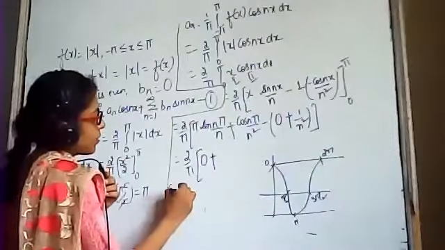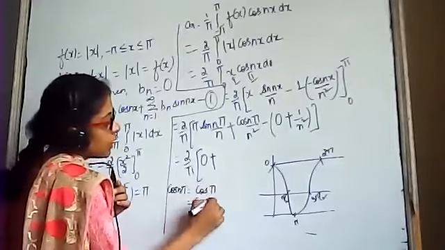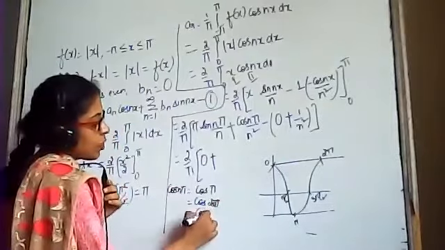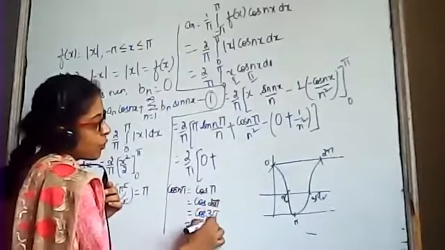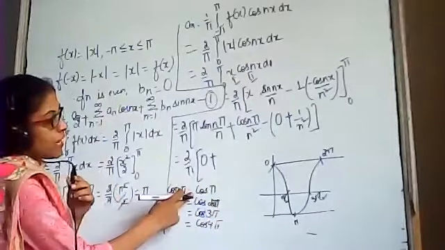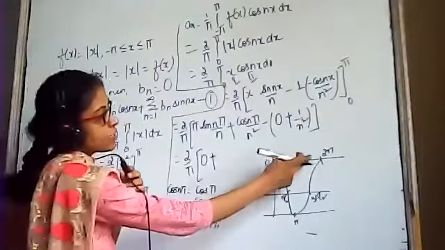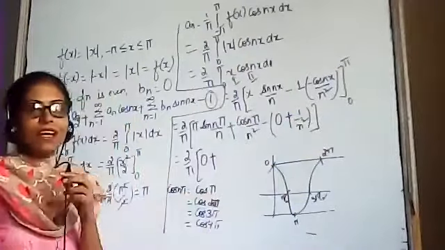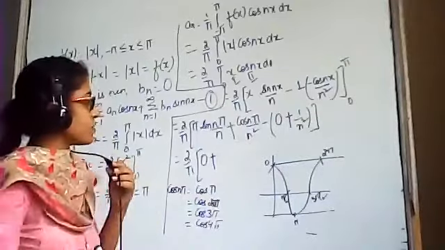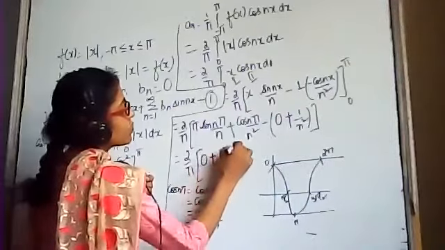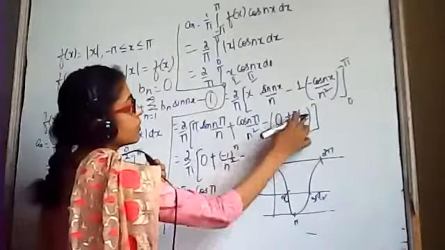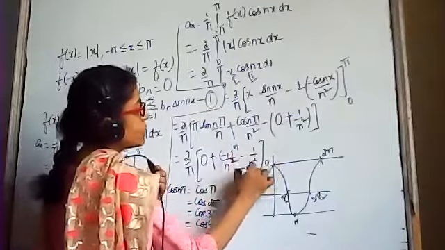Cos n pi will be, if we replace n with 1, it will become cos pi. If we replace n with 2, it will become cos 2 pi. If we replace n with 3, it will become cos 3 pi, cos 4 pi, and so on. And cos pi is minus 1, cos 2 pi is plus 1, cos 3 pi again minus 1, cos 4 pi again plus 1. That means that values lie between minus 1 and plus 1. And its value will be minus 1 raised to the power n upon n square. Right?